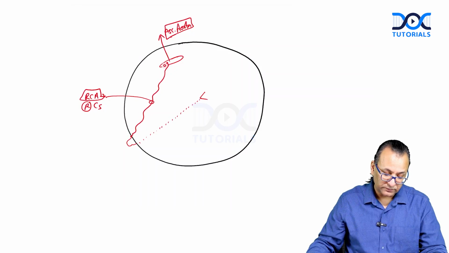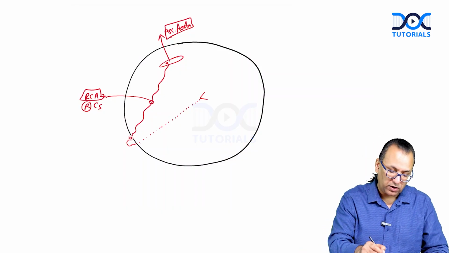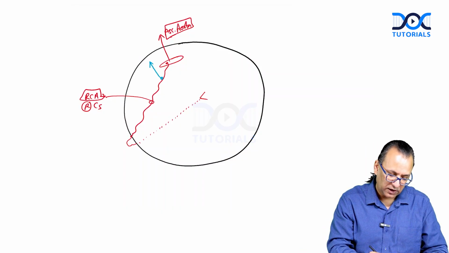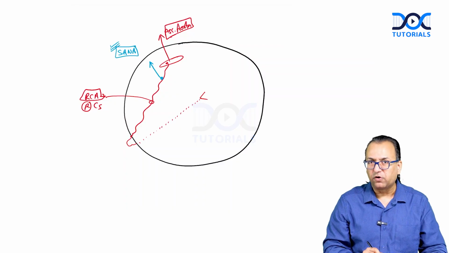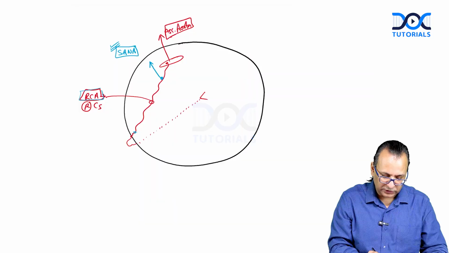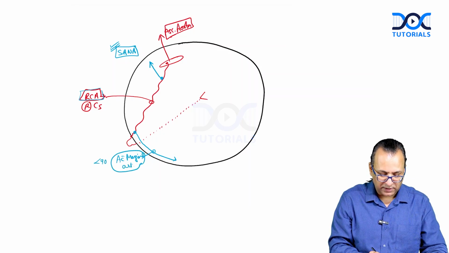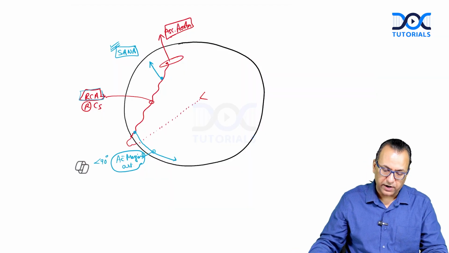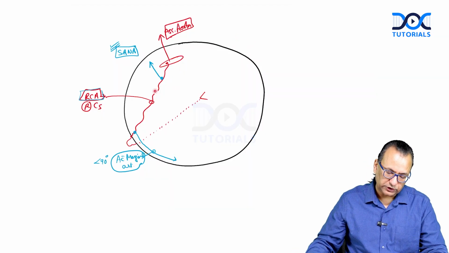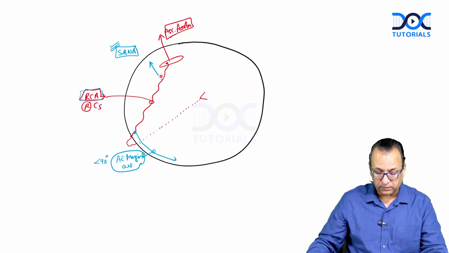Now, the ascending aorta has given the right coronary artery, which was running in the right coronary sulcus. It will give some branches, and one of the branches it gives is the SA nodal artery. The SA nodal artery is, in most of the population, given by the right coronary artery. Then it will give one branch here called the acute marginal artery. It is called the acute marginal artery because it runs on the margin and is given at an acute angle. Acute angle means less than 90 degrees. So, the two branches of the right coronary artery on the anterior side are the SA nodal artery and the acute marginal artery.